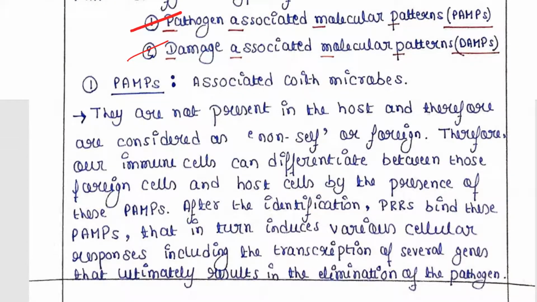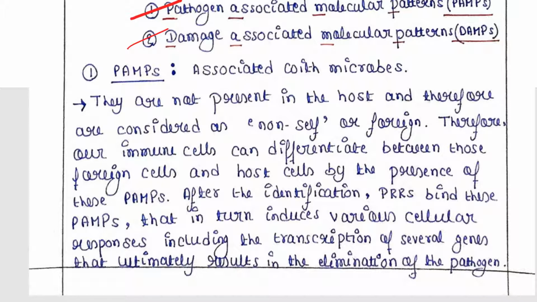So what are PAMs? PAMs are associated with microbes. You need to understand that PAMs are associated with microbes and they are not present in the host cell, and therefore they are considered as non-self or foreign. Why? Because they are not present in our host cell.